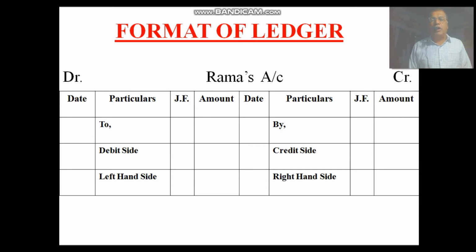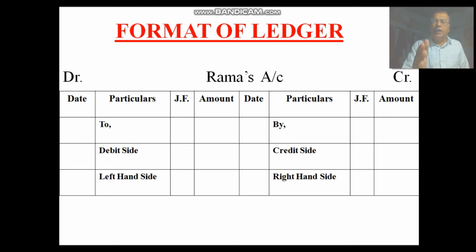Then journal folio, the page in which it is entered, that is JF. Actually, this column is not necessary for students, but it is necessary for business people. Then in the amount column, we should enter the amount of the transaction.